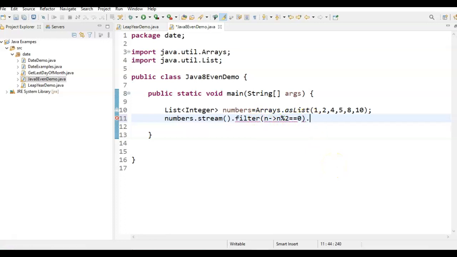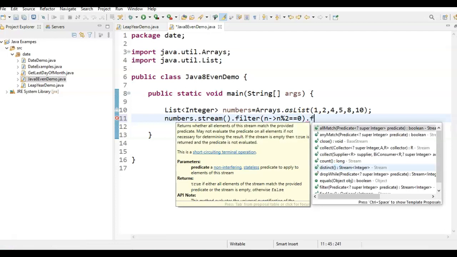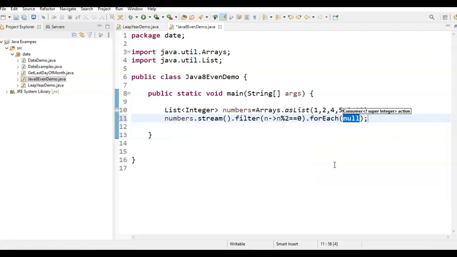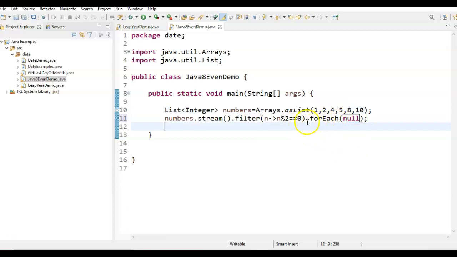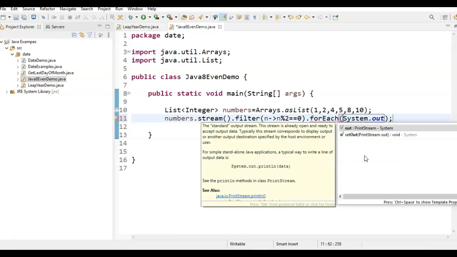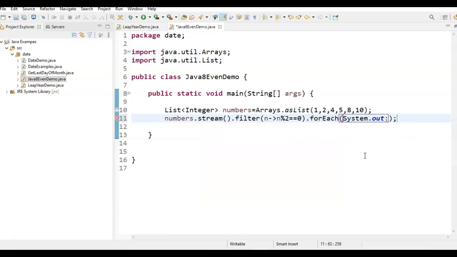And finally, this is the filter, and on this filter we need to call the forEach method, because this condition will be satisfied by multiple values, so we need to loop through those values and print each value. To print the value, we'll be using System.out.println, and to loop through each and every value that satisfies this condition, we need to use the forEach method. Finally, we'll call System.out.println. Okay, so let's run the program and see the output.